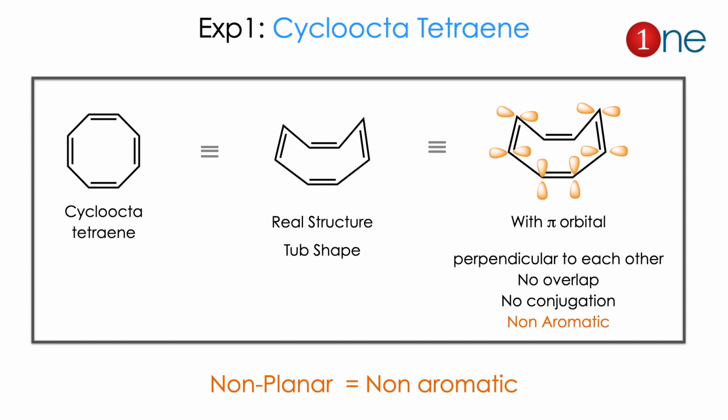Let us see the first exception, cyclooctatetraene. Cyclooctatetraene has a very unusual structure. Normally we write it as cyclic and conjugated on paper, but in reality it has a tub shape, so it is not planar. You see the cyclooctatetraene with pi orbitals. Here the pi orbitals cannot overlap, so there is no conjugation, that's why it's considered non-aromatic. Most of the time you can simply guess that non-planar means non-aromatic.